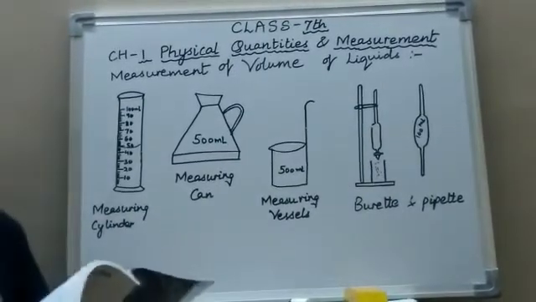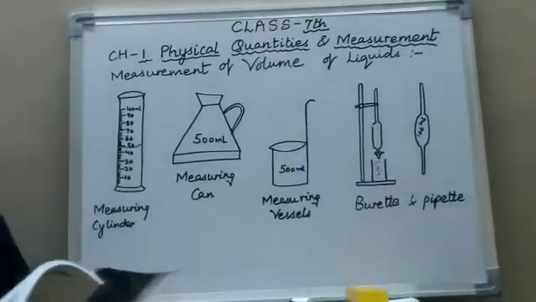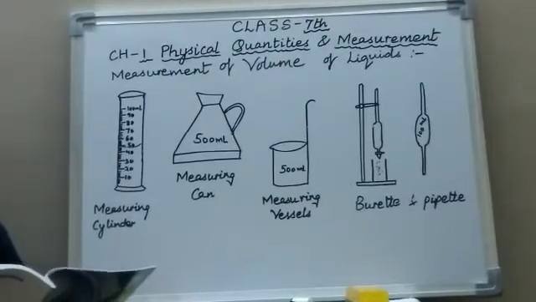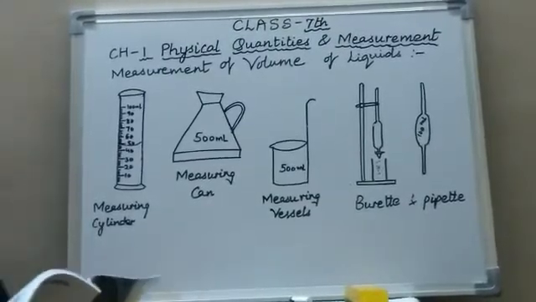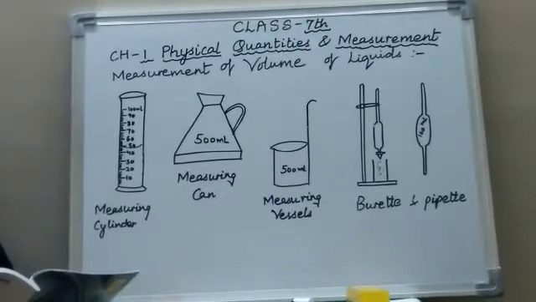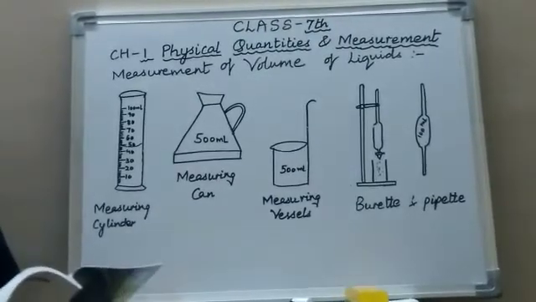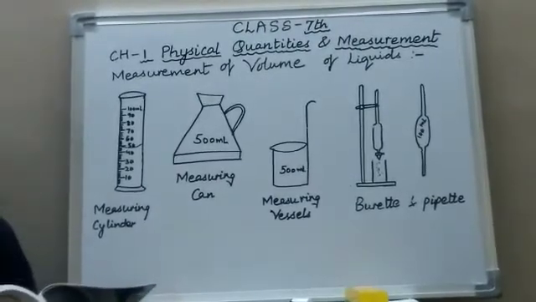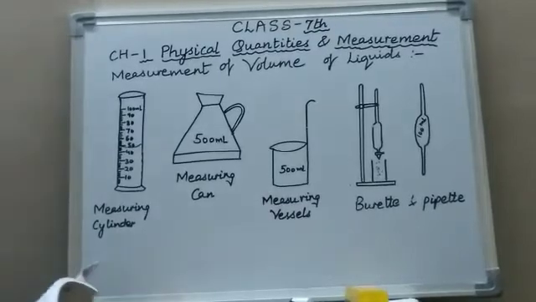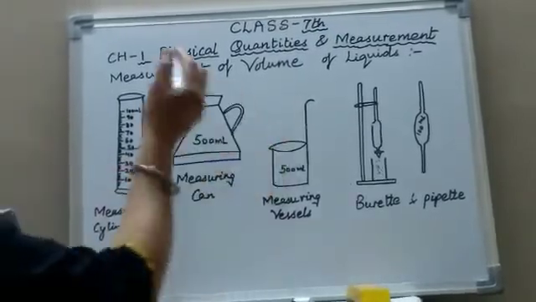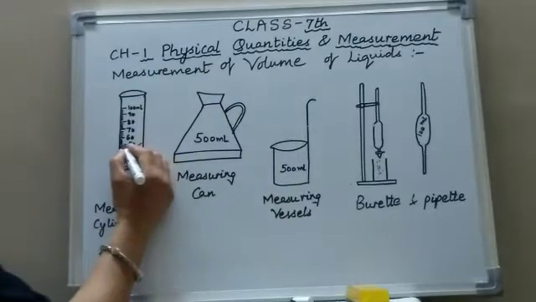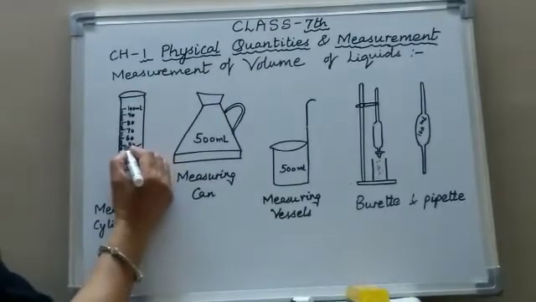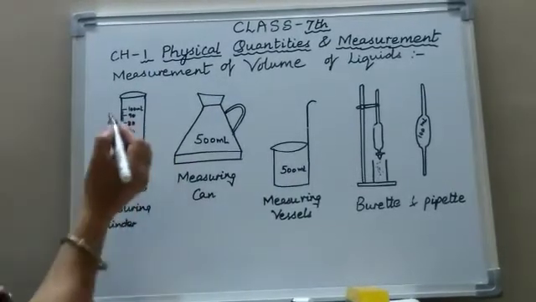Now when liquids such as water, kerosene, petrol, etc. are filled into these devices, the surface of the liquid becomes curved. It can either be concave or convex depending on the liquid and the surface. See children. Suppose you fill some liquid in this container. So how will you see the surface of this liquid?